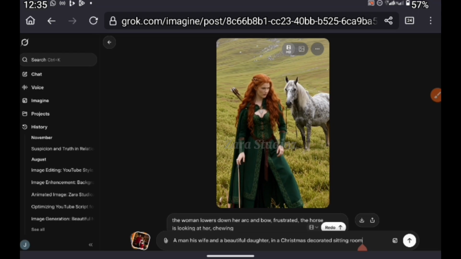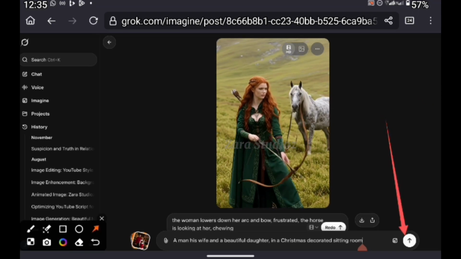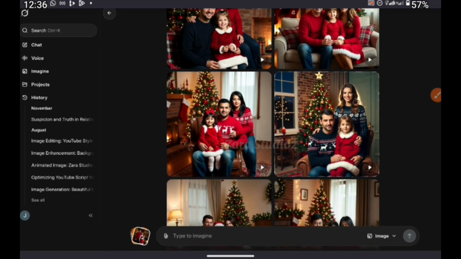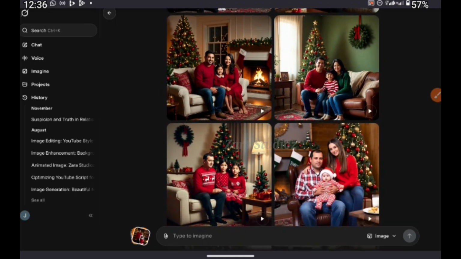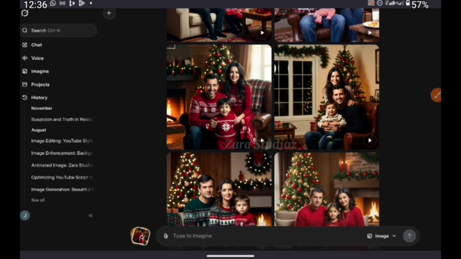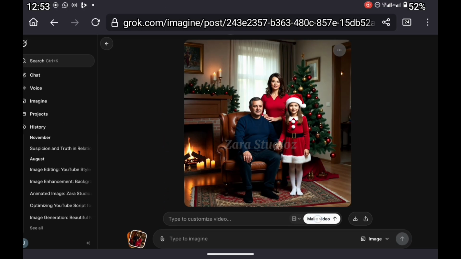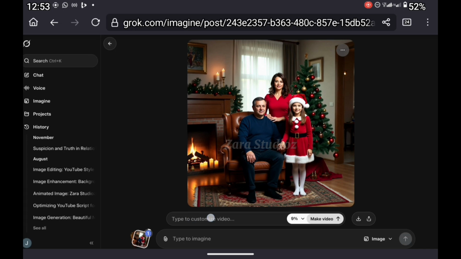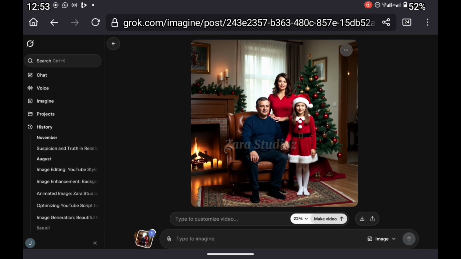A man, his wife, and a beautiful daughter in a Christmas decorated sitting room. And this is what we have. So look at it and select the particular one you would love to convert to a video. Just click on make video or type a customized prompt for your video. If you want them to dance, if you want them to sing, whatever you want them to do, type it there and click on make video, and before you know it, your video will be ready.